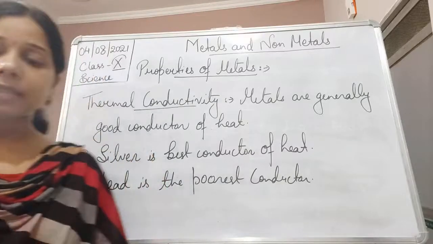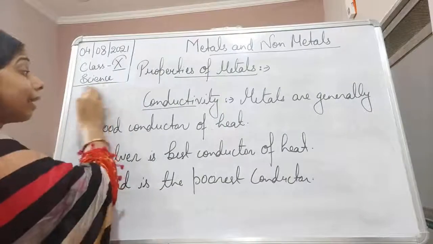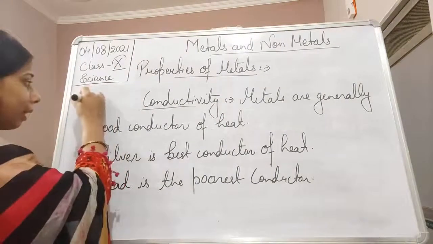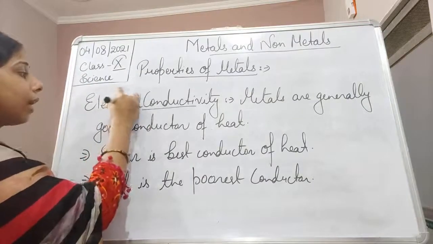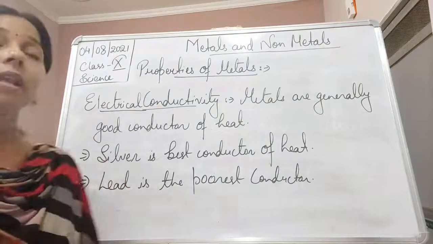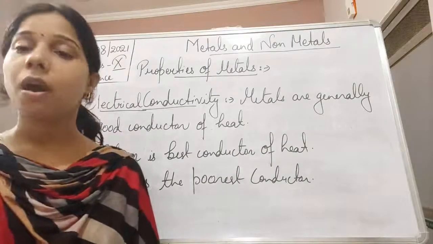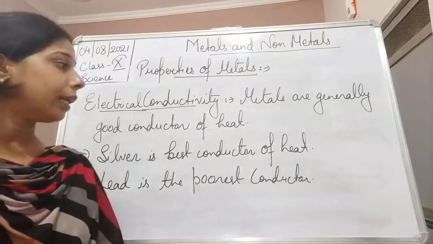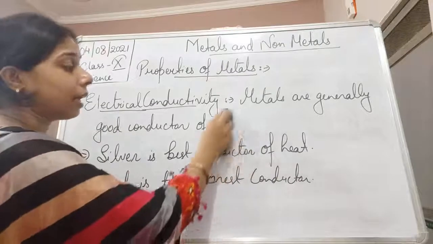Now, the second kind of property, students, that is similar to this, is electrical conductivity, that is, whether metals are good conductors of electricity or not. And we know that they allow heat as well as electric current or electric charges to pass through them. So not only are they good conductors of heat, but they are good conductors of electricity also.